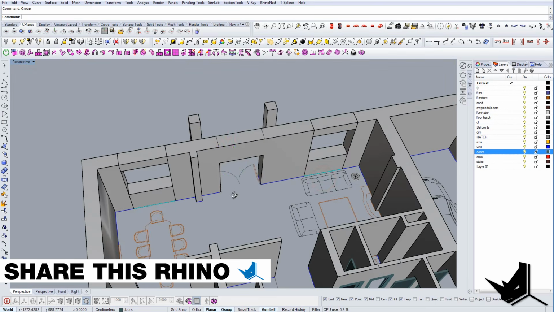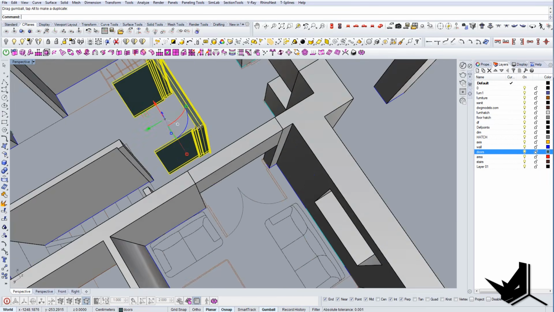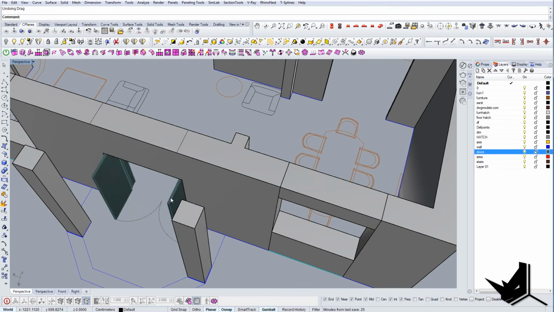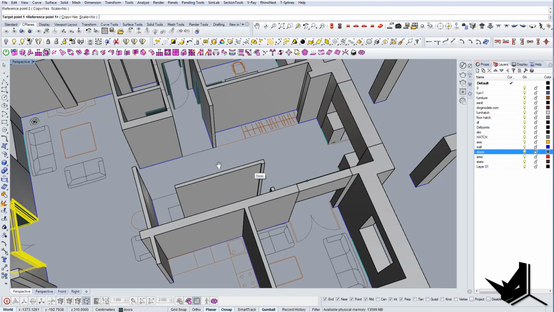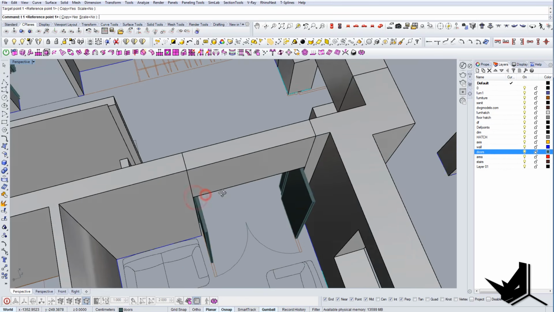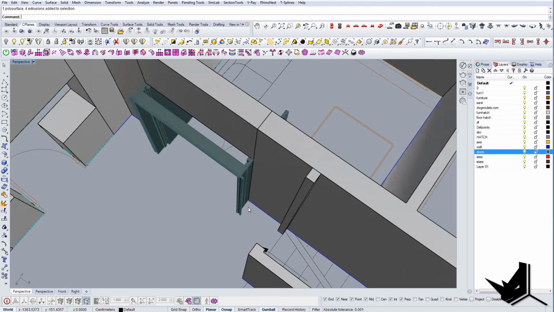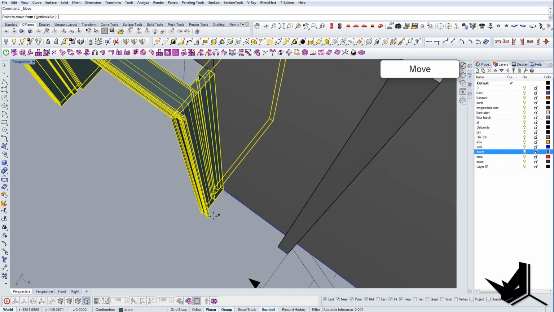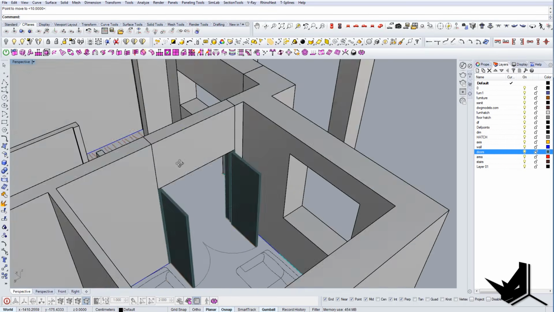I'm going to group them and try to copy them all over here. Actually, let's use Orient again for better convenience, and let's see what happens. Yeah, they're matching. They just need to be pushed a little bit further, like so. And those would be the same doors.